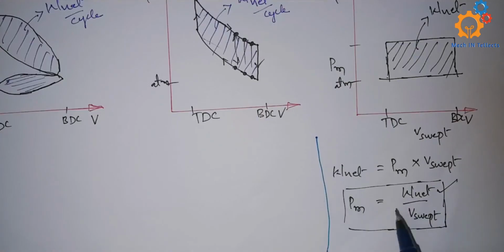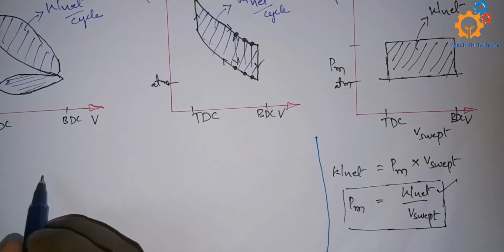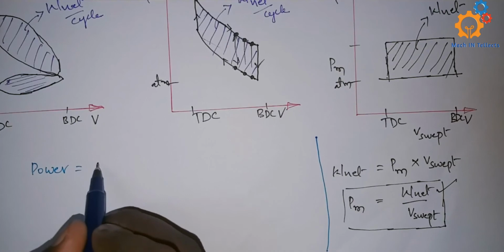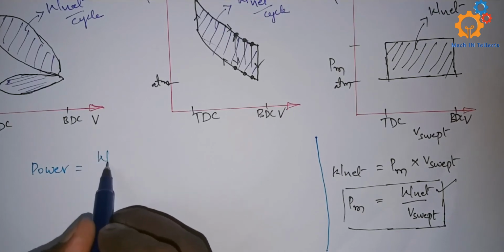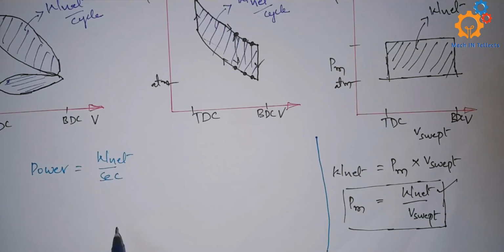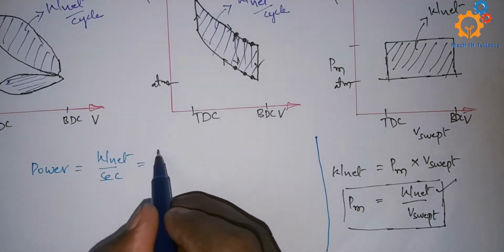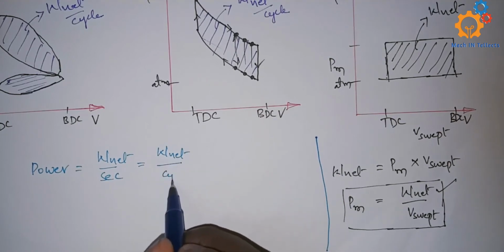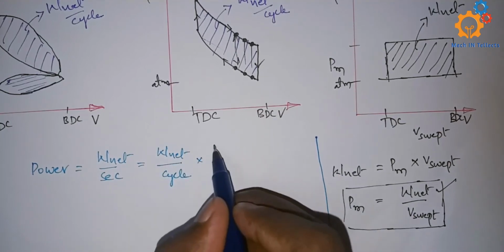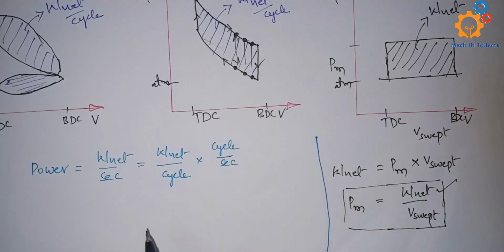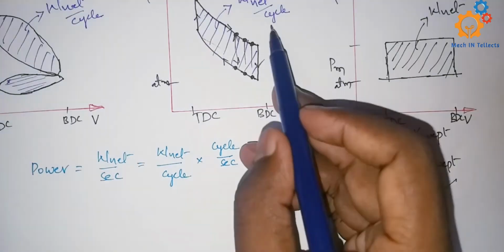Now let's see how I can use this formula in another way. What is power? Power is net work done per unit time, right? I can use this as net work done per cycle times cycles per second. What is net work done per cycle?